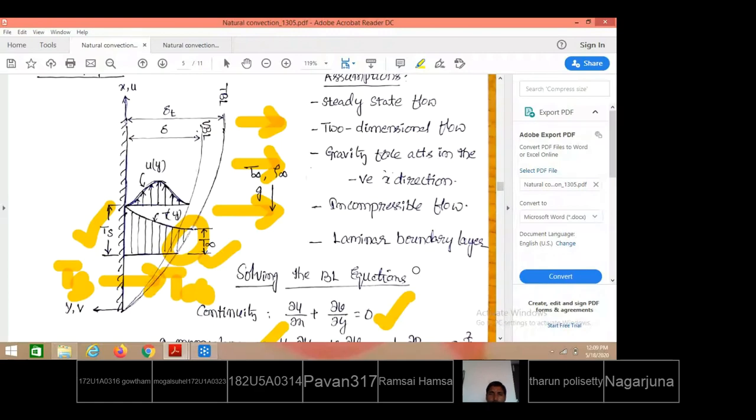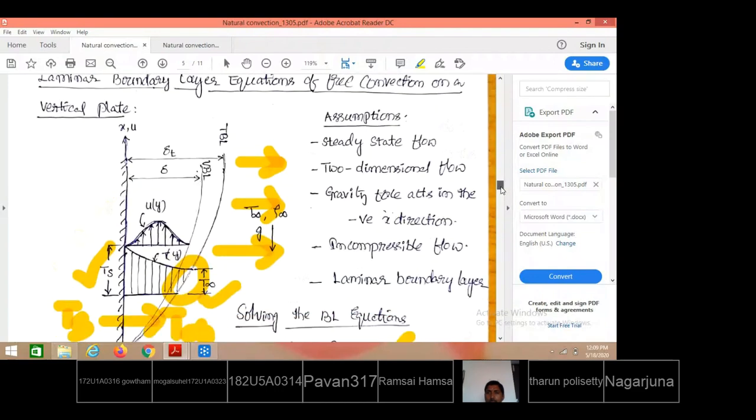These equations were derived by assuming certain considerations for the fluid. The fluid flow is considered to be steady and two-dimensional. Gravitational force is acting in the downward direction along the plate. The fluid flow is considered to be incompressible, that means density remains constant. The laminar boundary layer is considered, whether within the hydrodynamic boundary layer or the thermal boundary layer. No turbulent boundary layer is considered.